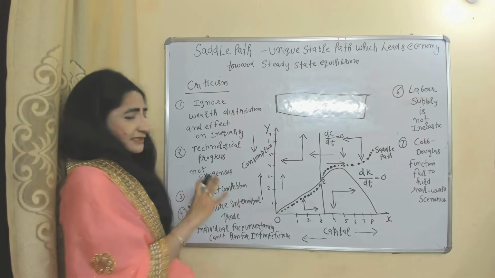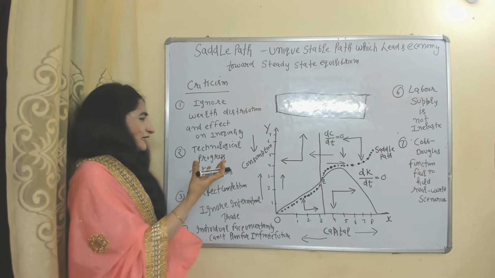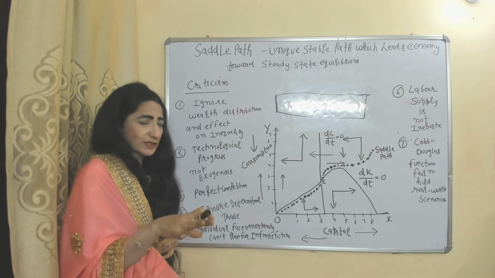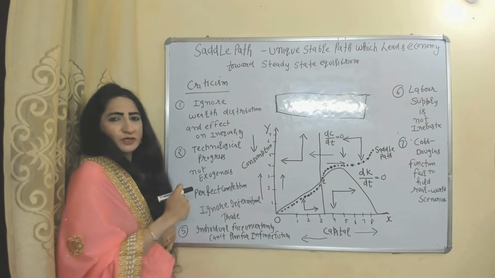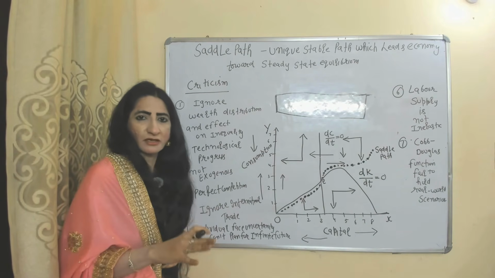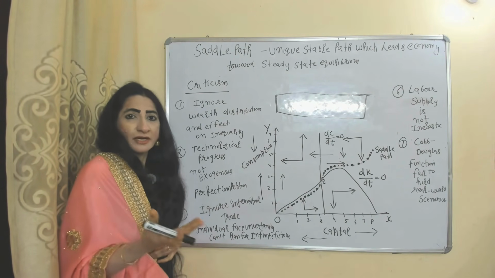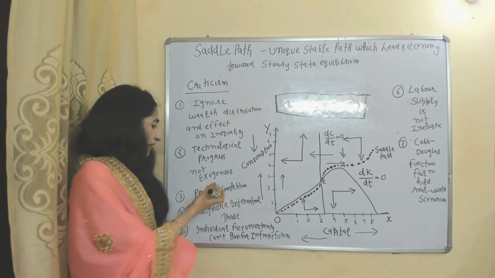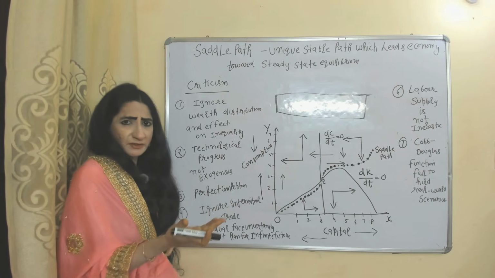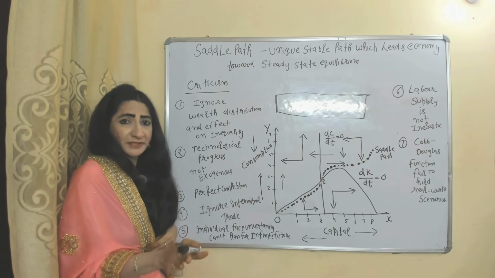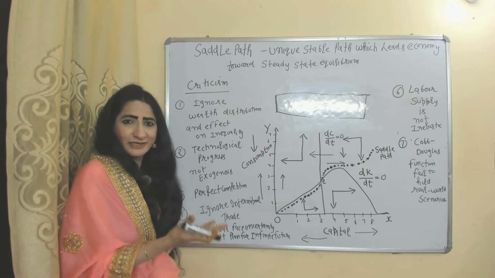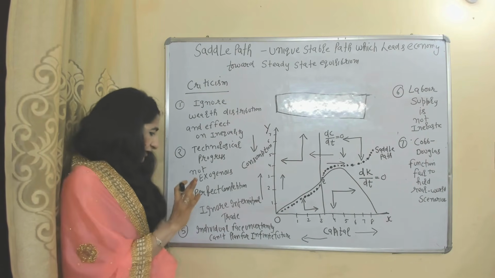Now we will see criticism. This model ignores wealth distribution. This model also ignores the effect of inequality. According to this model, technological progress is exogenous, but Arrow and Romer assume technological progress is endogenous, not exogenous. This model assumes perfect competition, but there is not always perfect competition. This model is based on a closed economy, that means it ignores international trade, which is very important.